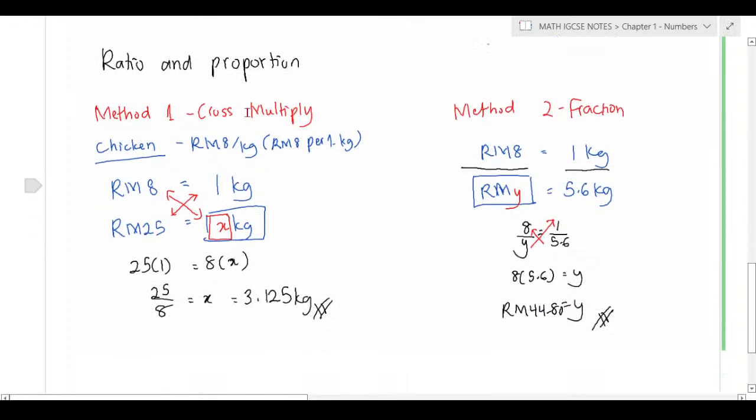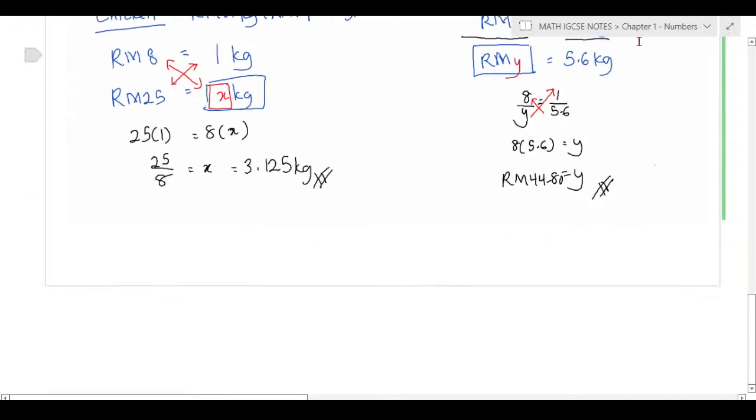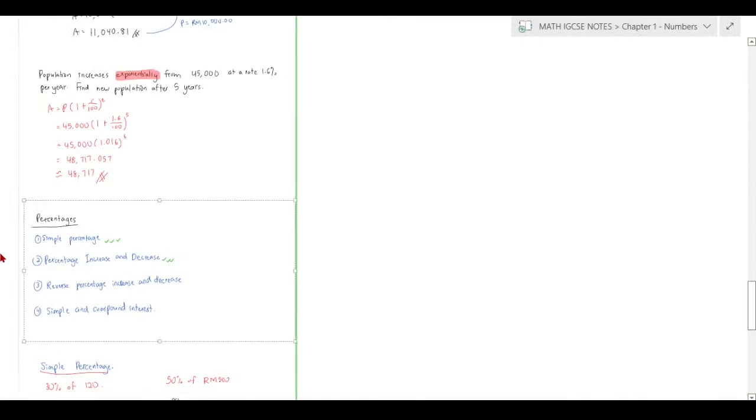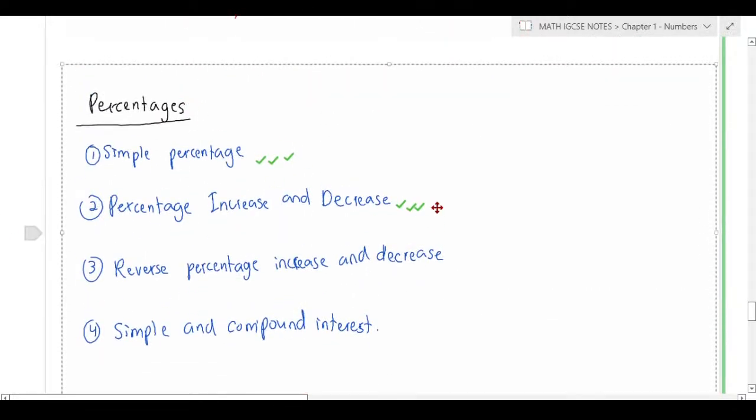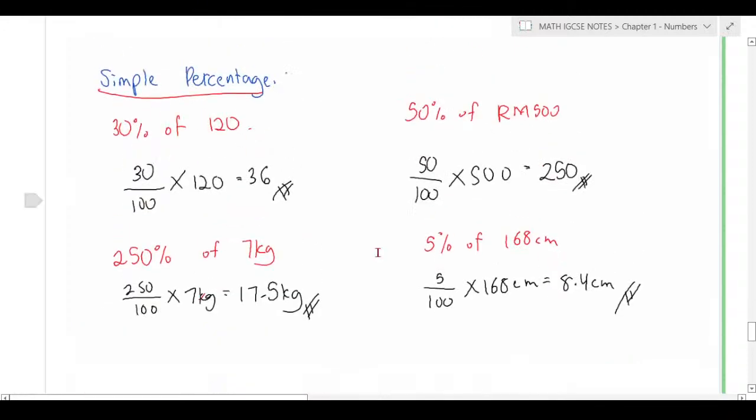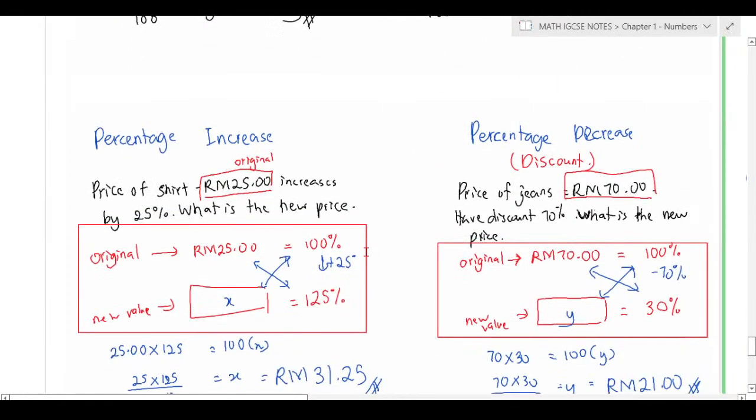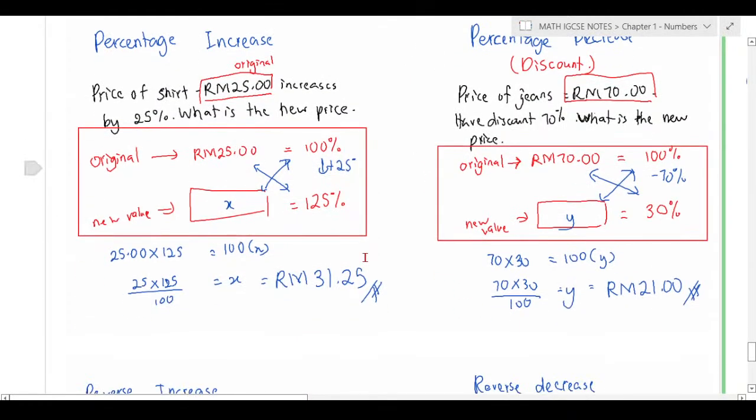I already told you many times that the method we use is cross multiply. The values that we can cross, we multiply. The remaining, we divide. Please remember that. And percentage, similar method. In percentages here, we have simple percentage, percentage increase, decrease, reverse percentage, and all those things. Same method, cross multiply, compare with it. And remember, the original is always 100%. Always the original value is 100%. And you need to understand which is going to be the original value.